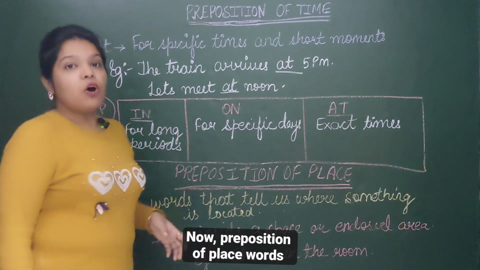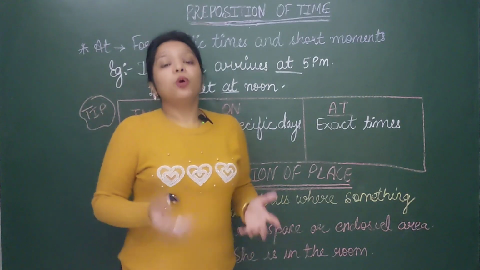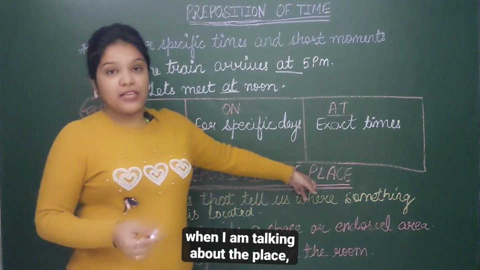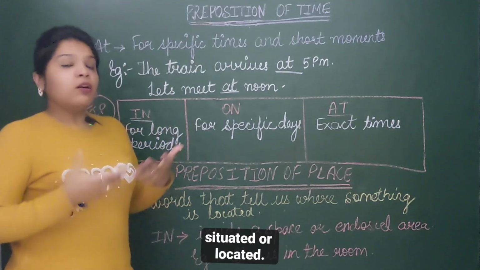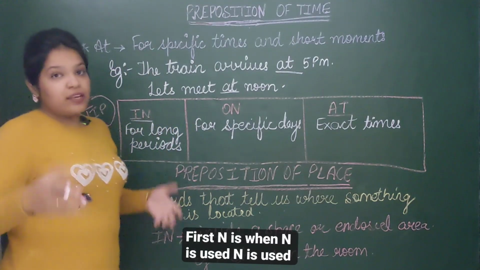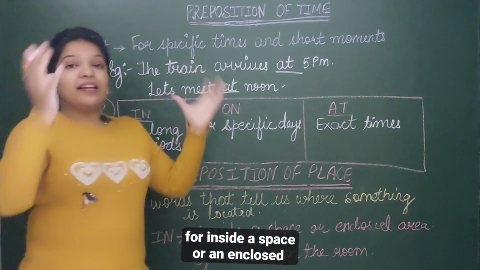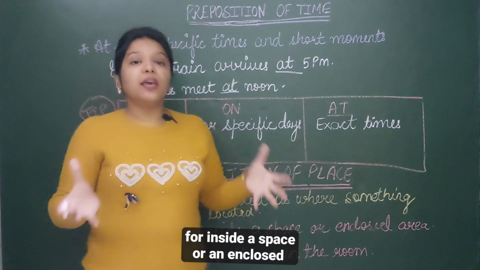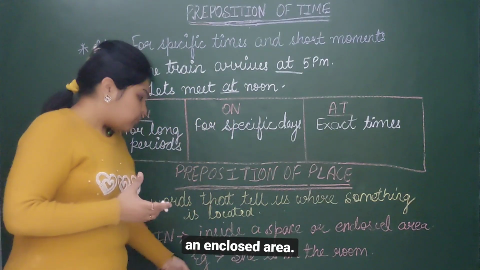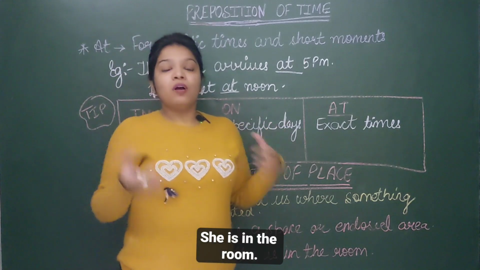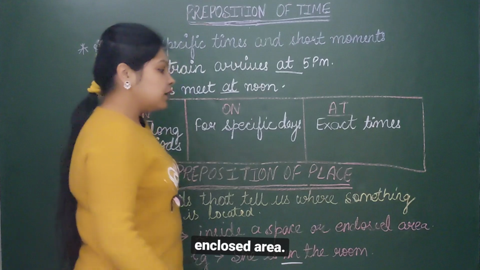Now, preposition of place. Words that tell us where something is located. Obviously, when I am talking about the place, I am talking about the location, where something is situated or located. First, in. In is used for inside a space or an enclosed area. I am sitting in the car because the car is an enclosed area. She is in the room. I am in the class. In is used for an enclosed area.